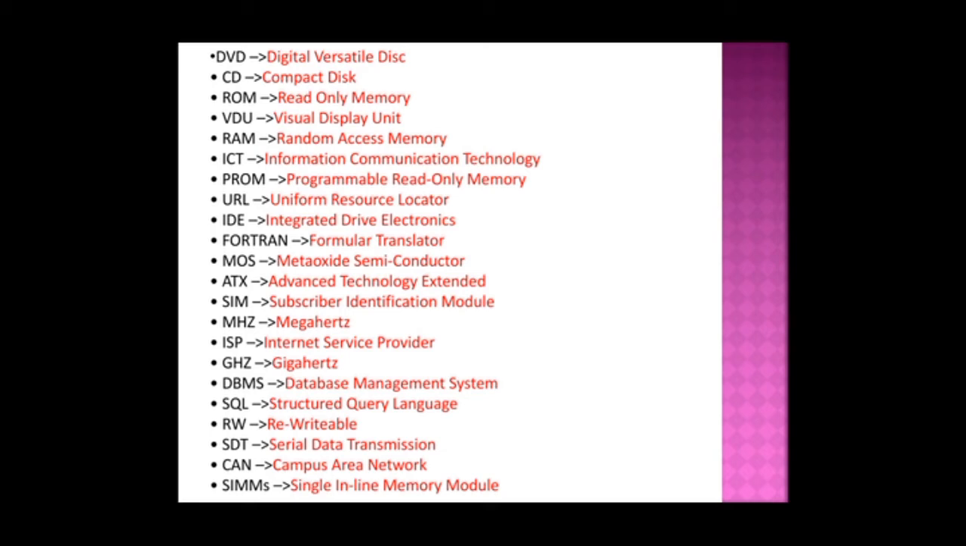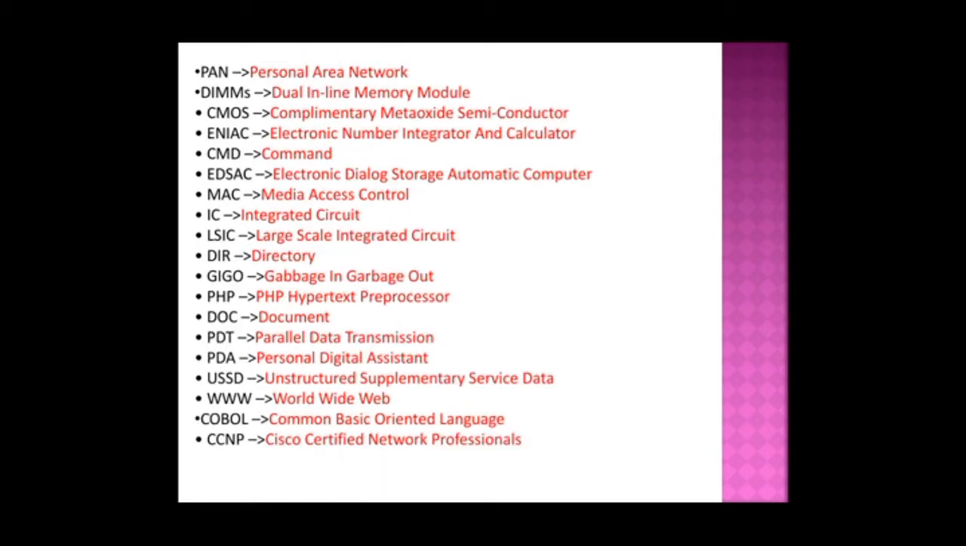CAN is a campus area network. And SIMMS, single inline memory module. PAN is a personal area network. And LAN, already we saw LAN is a local area network, like that only PAN is a personal area network. DIMMS is a dual inline memory module. And the CMOS, complementary metal oxide semiconductor. ENIAC, electronic numerical integrator and calculator. CMD is a command. And EDSAC, it's electronic delay storage automatic computer. And MAC, it's a media access control.